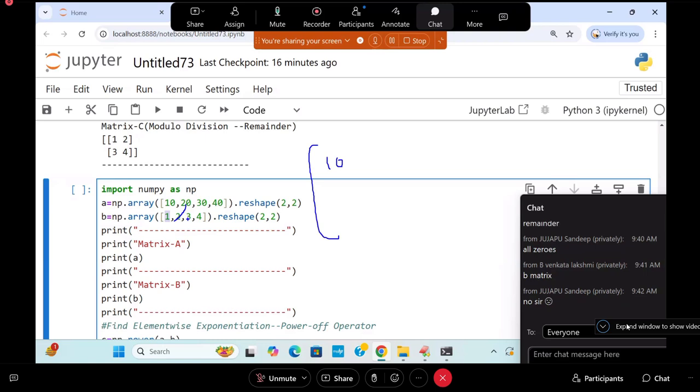20 to the power of 2 is 400. 30 to the power of 3. 900 ఎట్లా అవుతుందమ్మా? 30 to the power of 3: 30 into 30 into 30. 27, the 3 zeros. 27000.